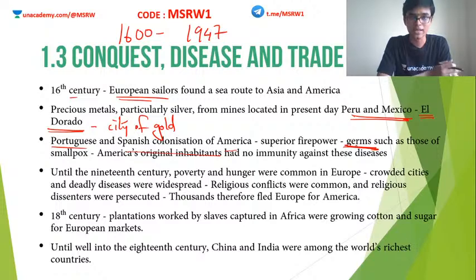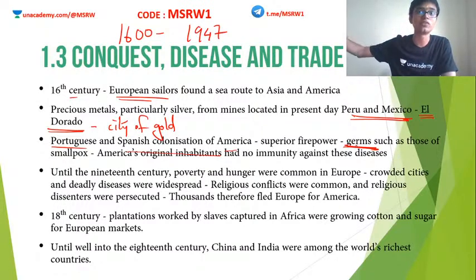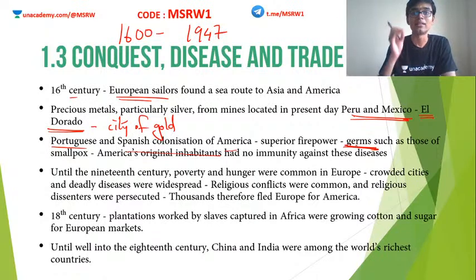For example, the smallpox germs. When the Europeans went from Europe to the American continent, some of these people were carriers of the smallpox germ. Because America was isolated from the rest of the world for millions of years, the Native Americans did not have immunity against diseases like smallpox.